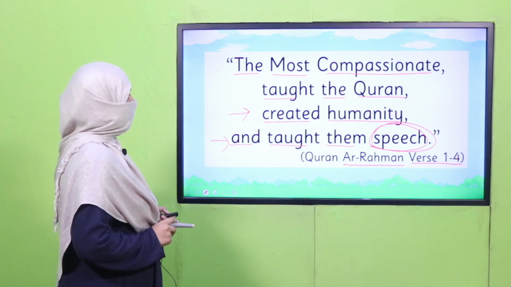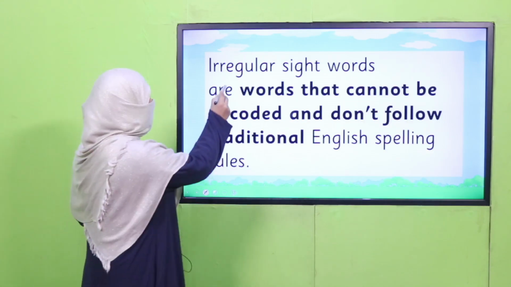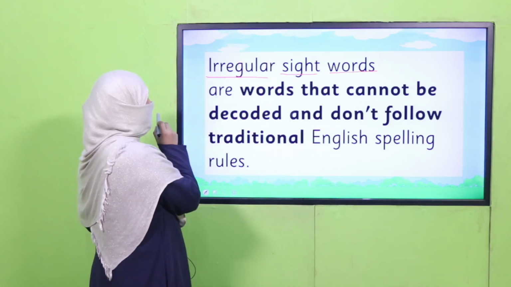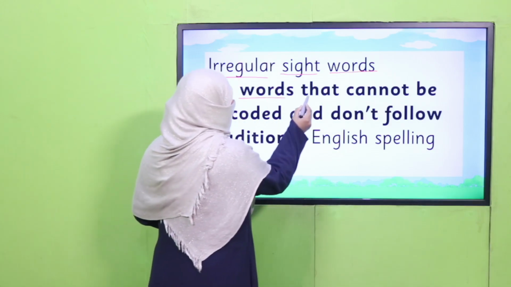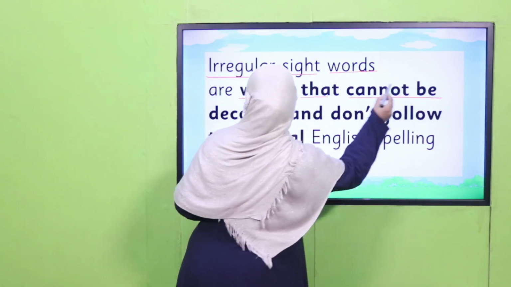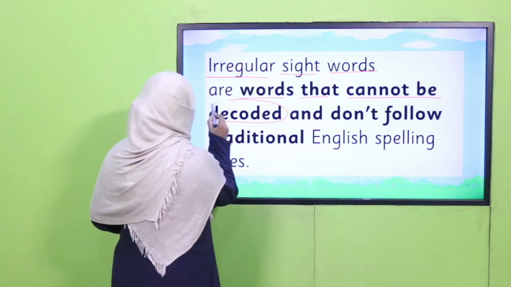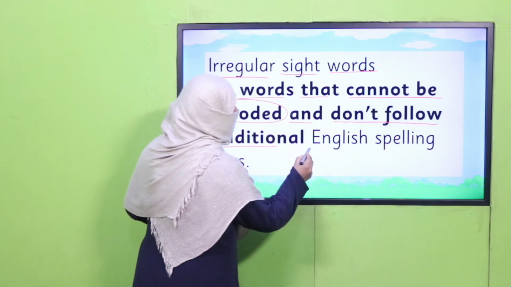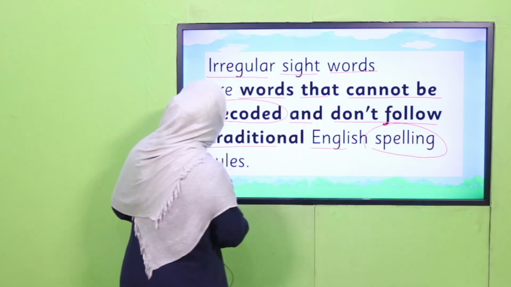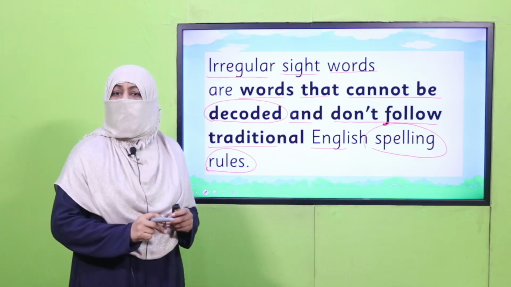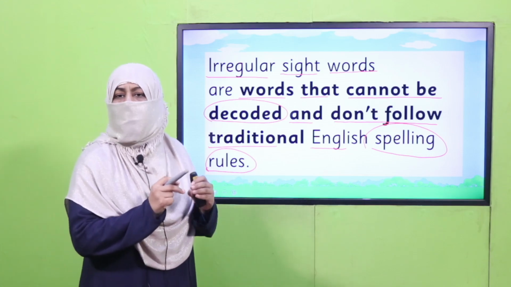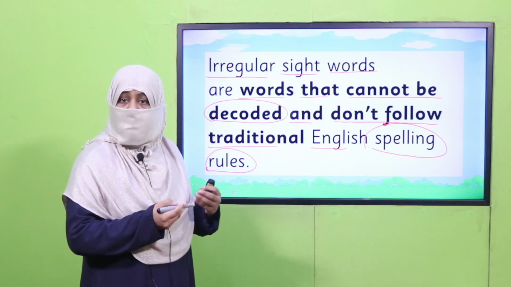And today we will learn about irregular sight words. Irregular sight words are words that cannot be decoded and don't follow traditional English spelling rules. Whenever we want to read or write a word, we spell it and then we read it and write it.